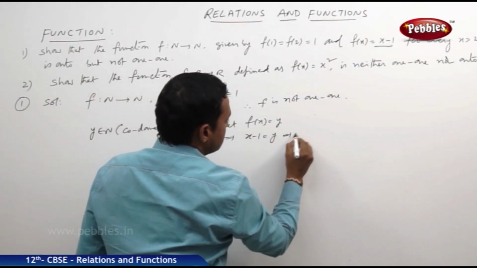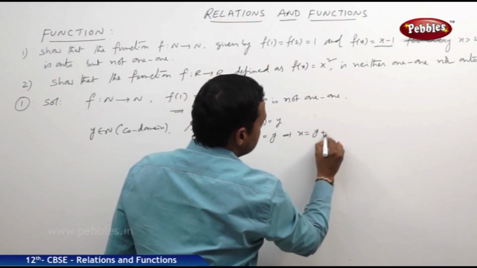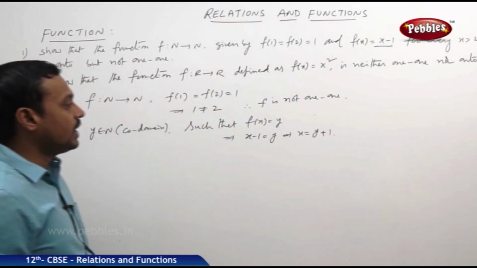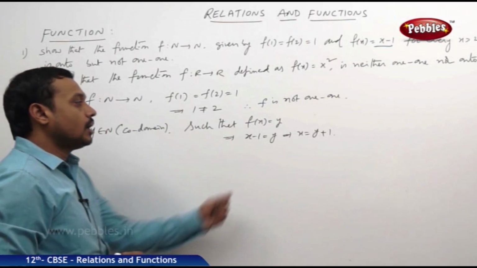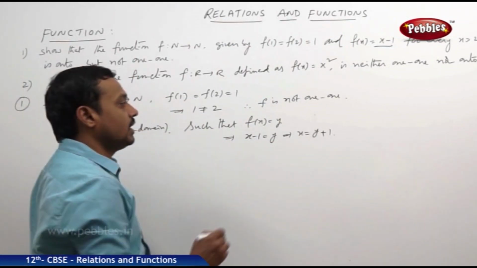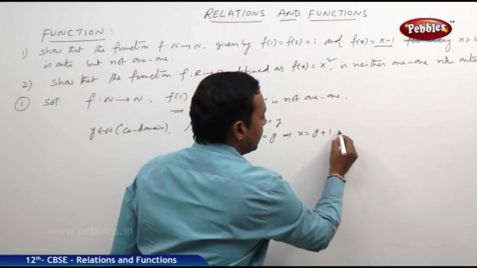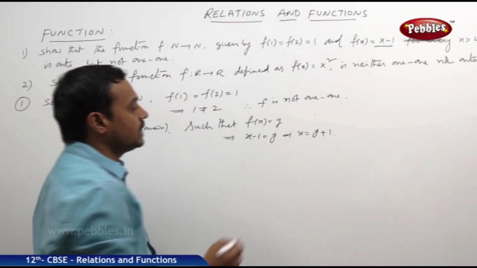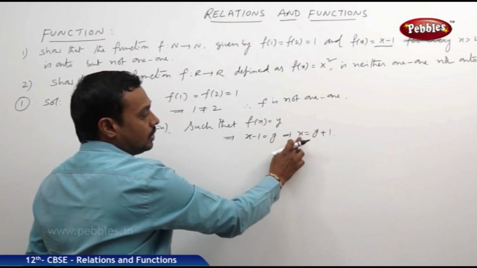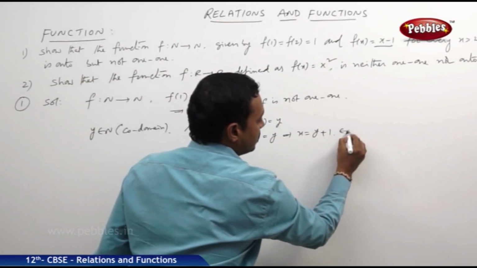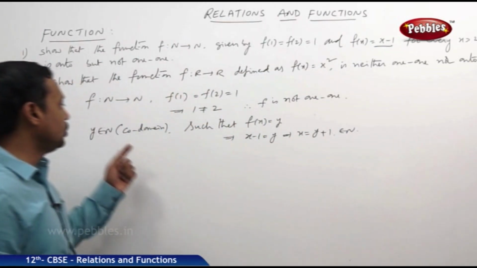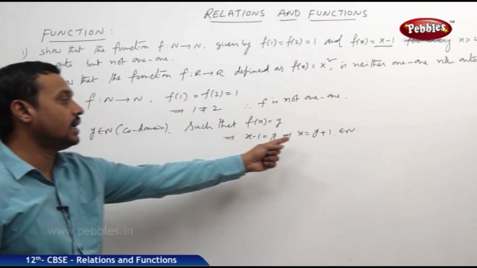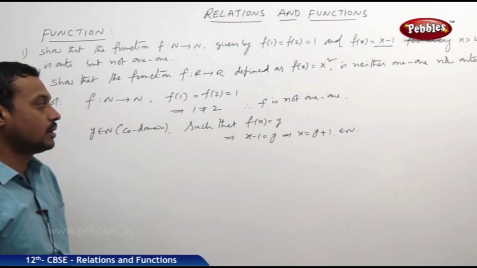This implies x is equal to y plus 1. Now y plus 1 is a natural number. For any y you choose from N, definitely x belongs to the natural numbers.